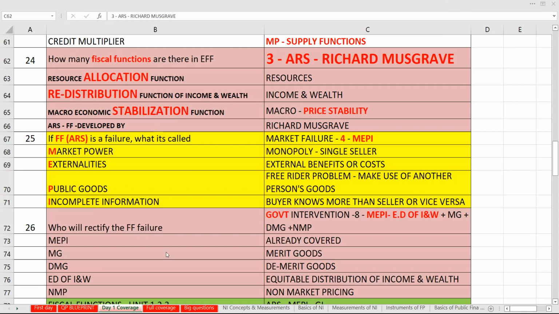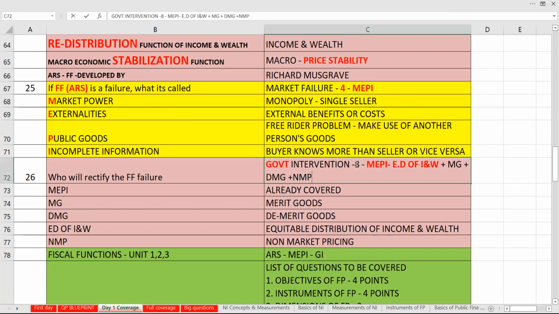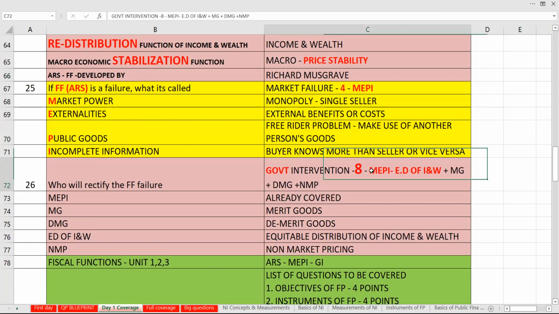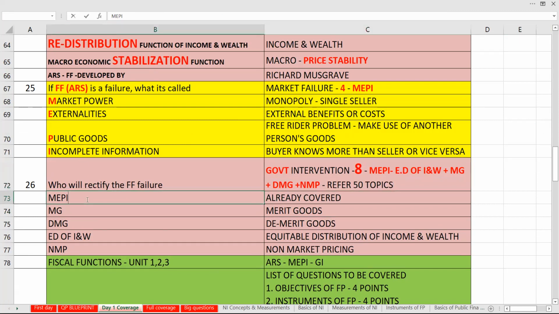Who will rectify the market failure? Government will do. So for that, how many points should you remember? You should remember that there are 8 government interventions, which we call MEPA, ED of IW plus MG plus DMG plus DNP. You will not understand anything now. When we go to the 50 topics, you will understand. So I will say here, refer 50 topics. What is MEPA? Four types of market failure.